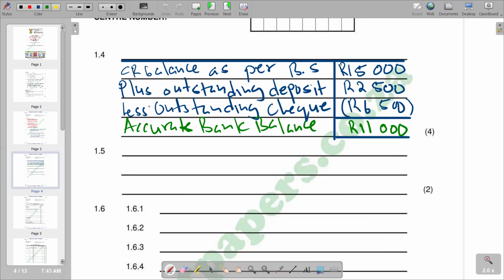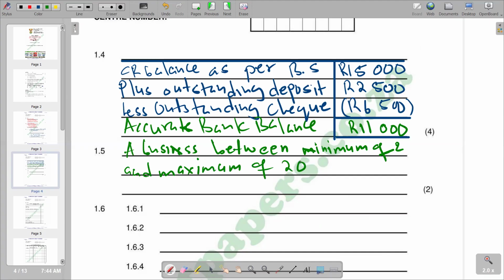We're saying it is a business between a minimum of 2 and a maximum of 20 people, which are called partners, with contractual obligations.